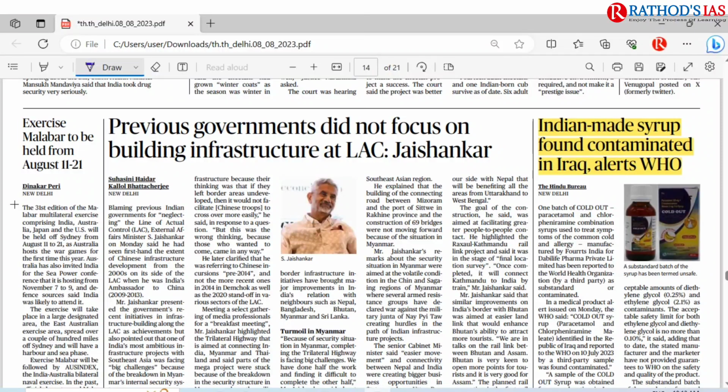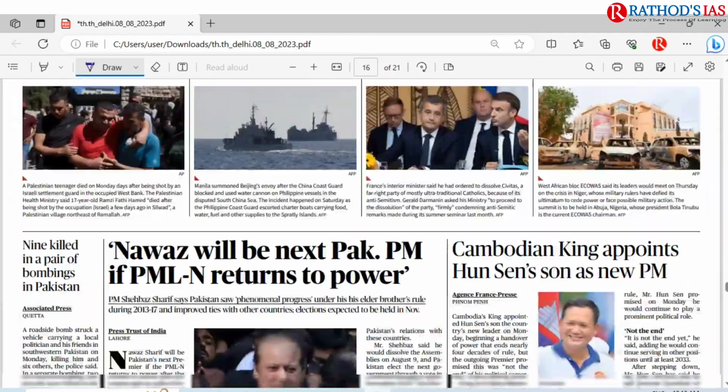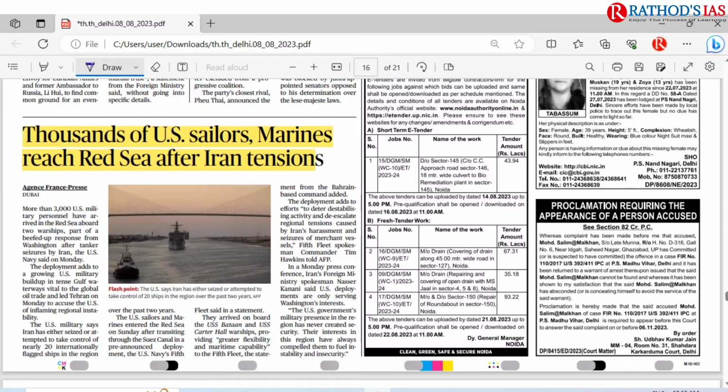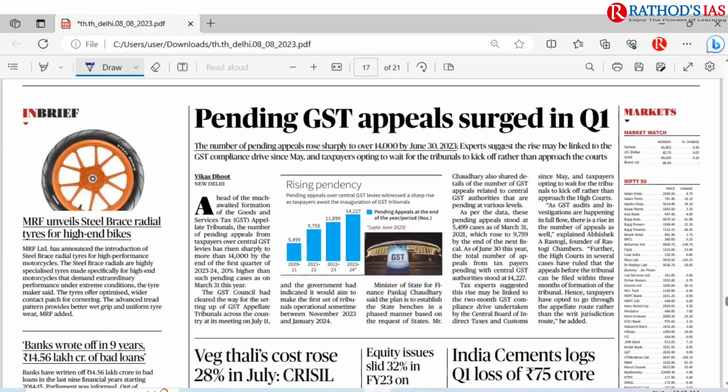There is one more interesting article here: Indian-made syrup, that is cough syrup, found contaminated in Iraq. There have been a number of articles like in Africa, where contamination of Indian-based cough syrup happened and led to the death of a number of children. Now we found that contamination happened in Iraq. This is one cause of concern, and we have to see how we are going to address this issue in future. Here you can see one sea mentioned, that is the Red Sea. You have to see the location of this Red Sea on your map.